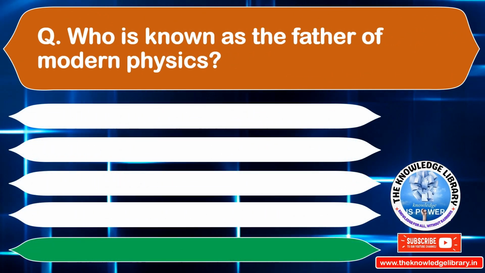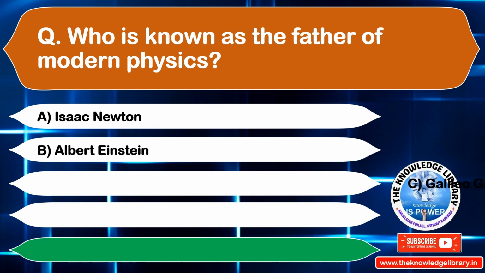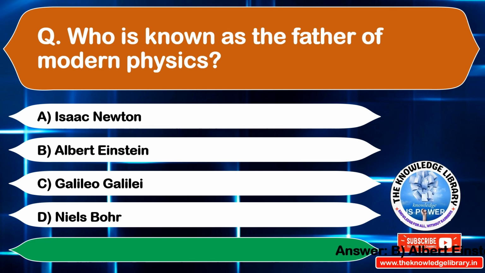who is known as the father of modern physics? Option A, Isaac Newton. Option B, Albert Einstein. Option C, Galileo Galilei. Option D, Niels Bohr. The correct answer is option B, Albert Einstein.